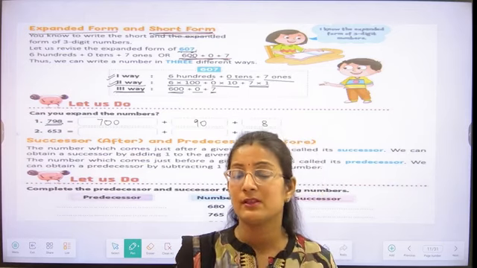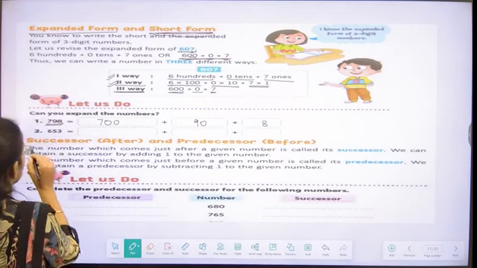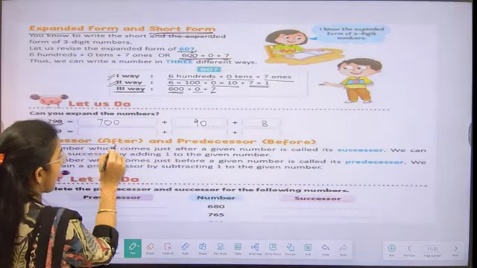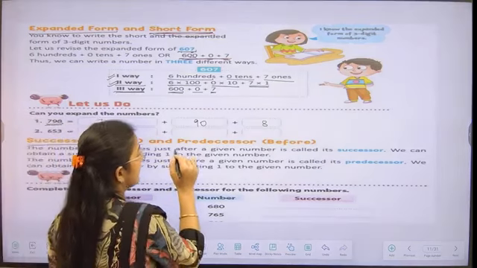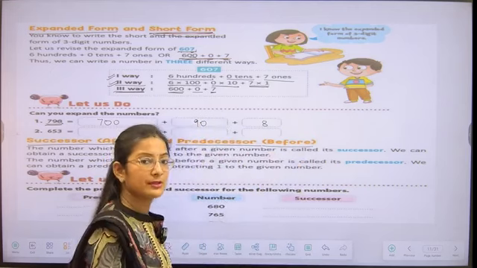Very good, students. Now we are going to understand how we can make the successor, after, and predecessor, before, of a number.